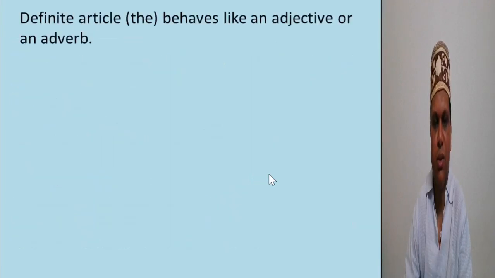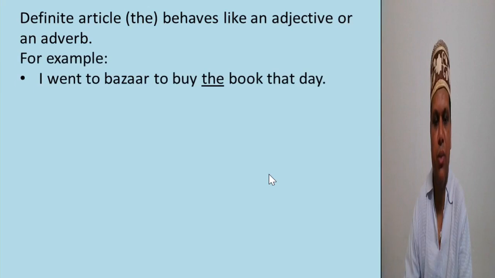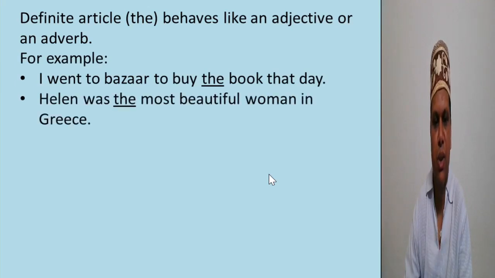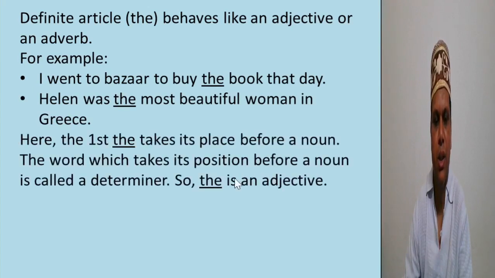Definite article the behaves like an adjective or an adverb. For example, I went to bazaar to buy the book that day. Helen was the most beautiful woman in Greece. Here, the first the takes its place before a noun. The word which takes its position before a noun is called a determiner, and all determiners are adjectives.